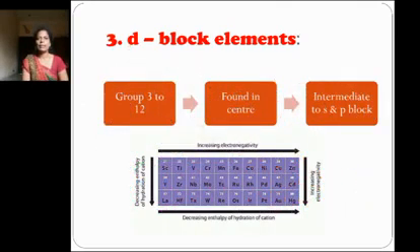Next is D block elements. What are D block elements? They include groups 3 to 12 and are found only in the center of the periodic table. Their properties are intermediate between the S block and P block elements, and they are also called transition elements. Across the group, electronegativity increases, and the enthalpy of hydration of cations decreases. So these are called D block elements.